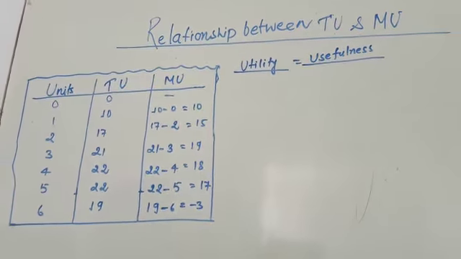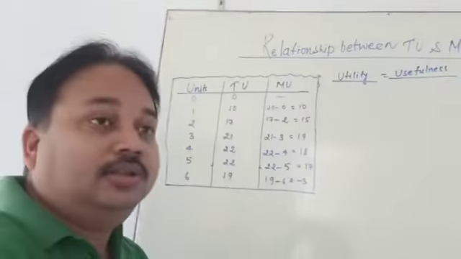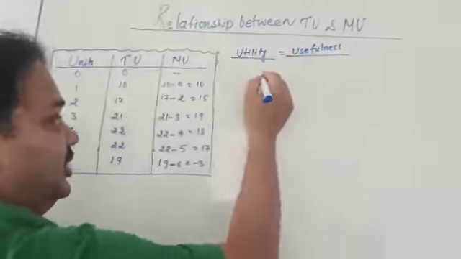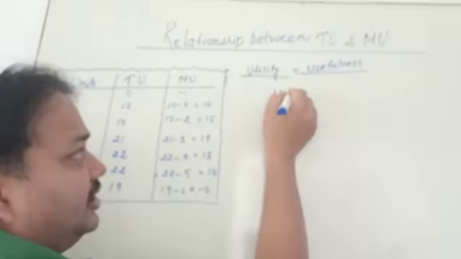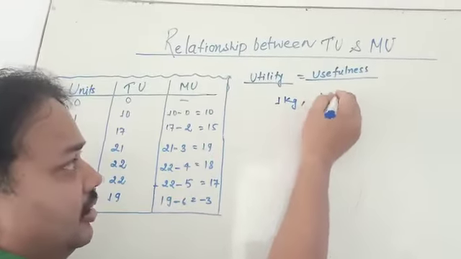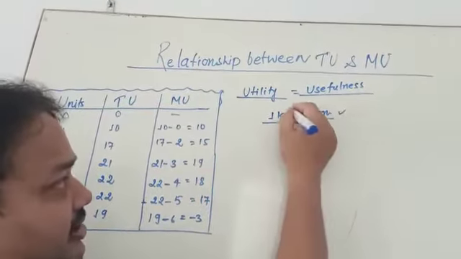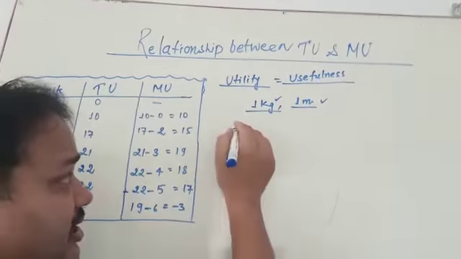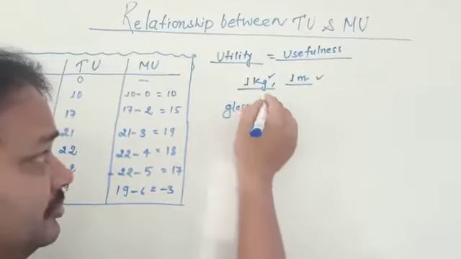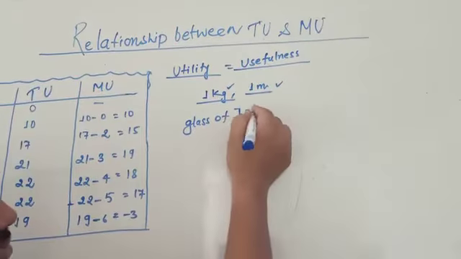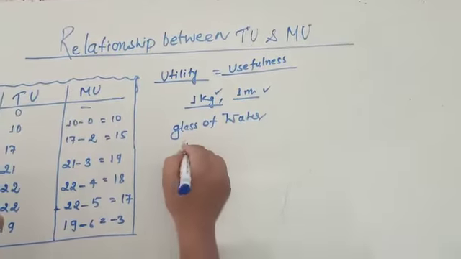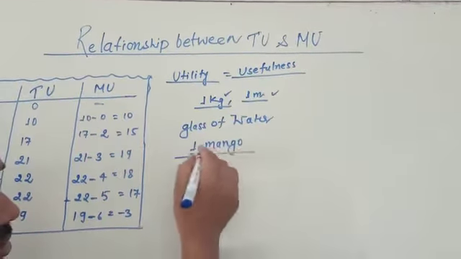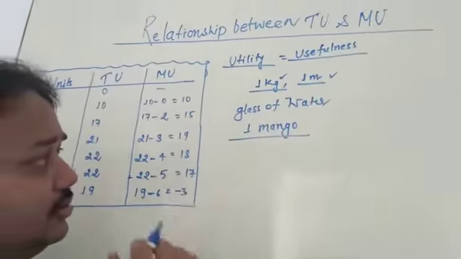I think no. For example, when we take 1 kg or 1 meter of any commodity, that is called a unit. But a glass of water, 1 mango, these are goods.